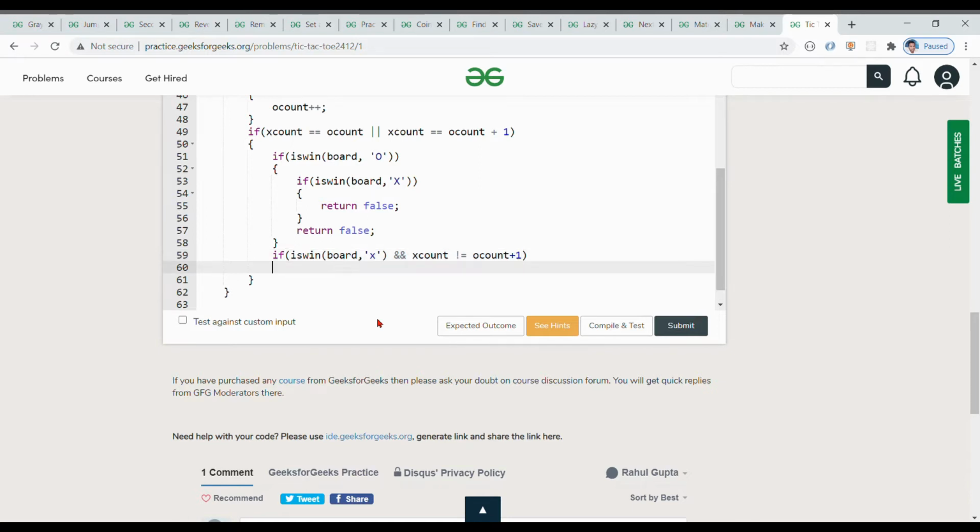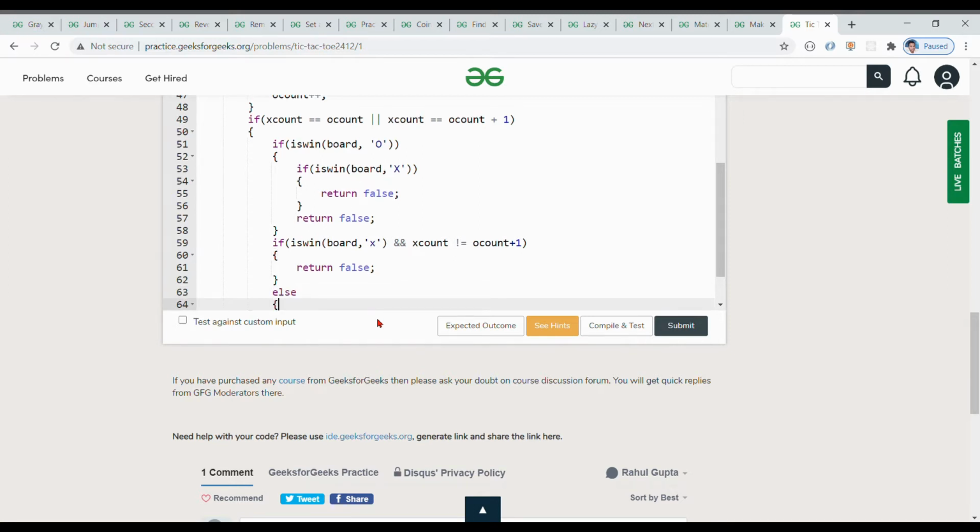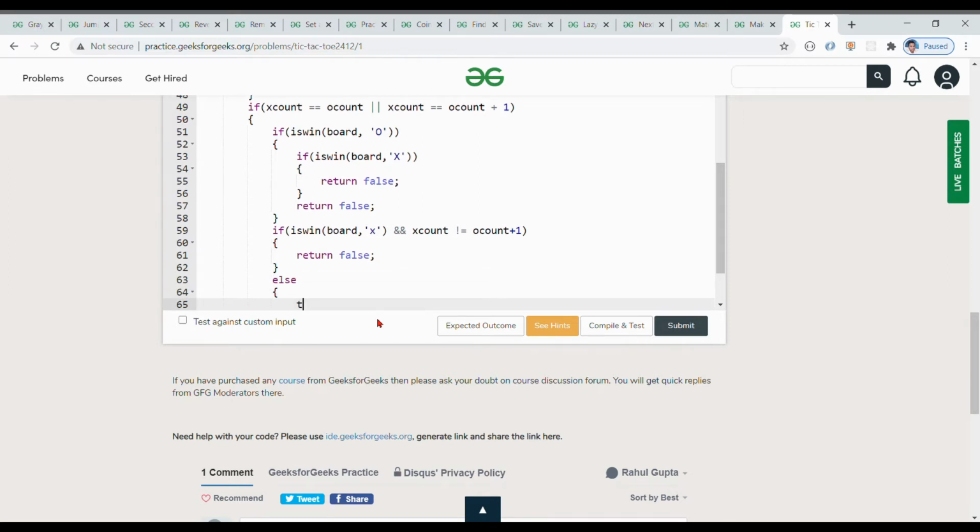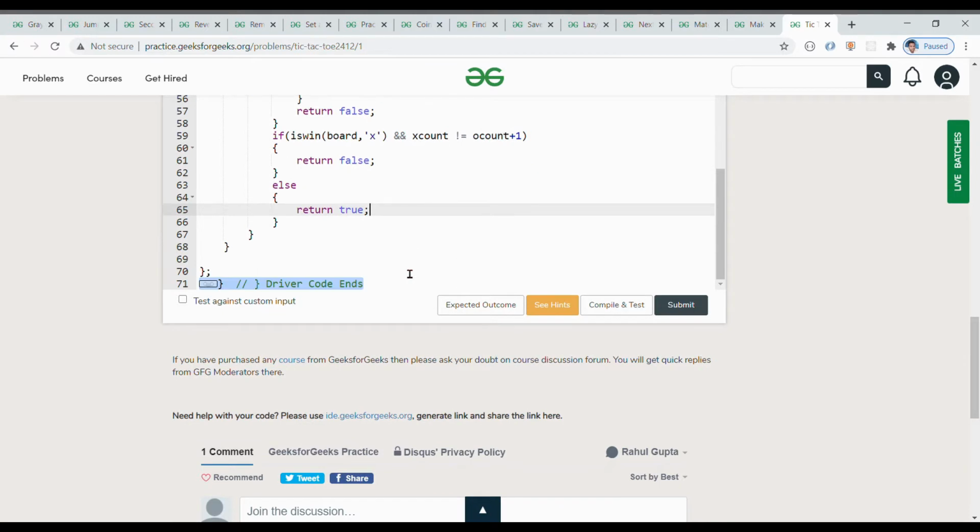Okay, in the body of the if, if this condition is true, then return false. Okay, so I think we are clear with our condition. If this condition is not true, then return true. Okay, I think you all are clear now.